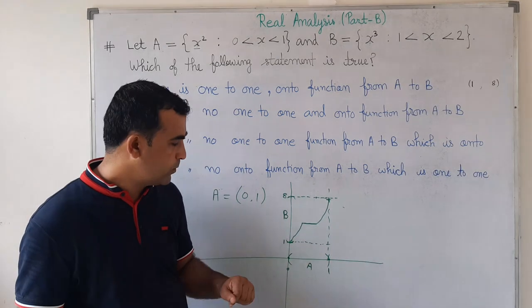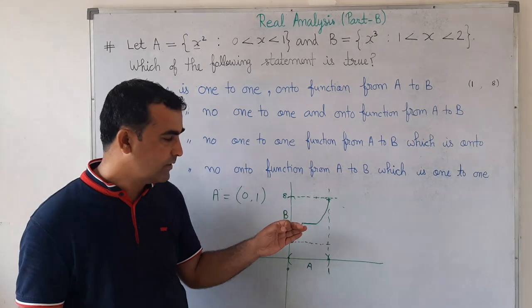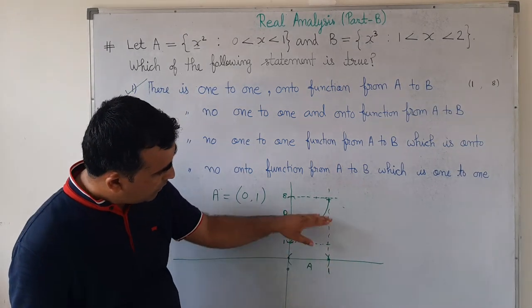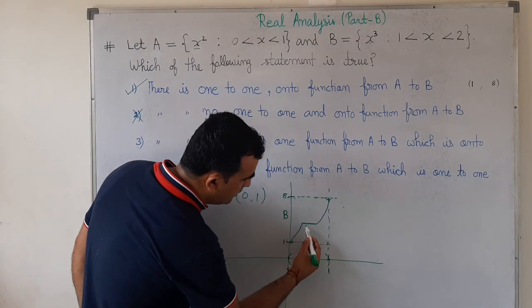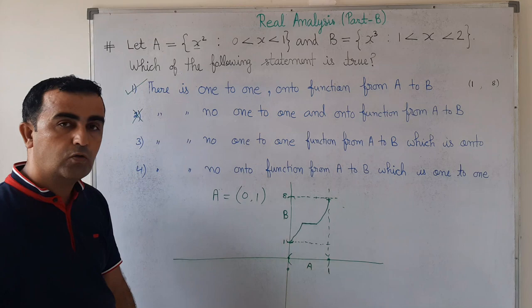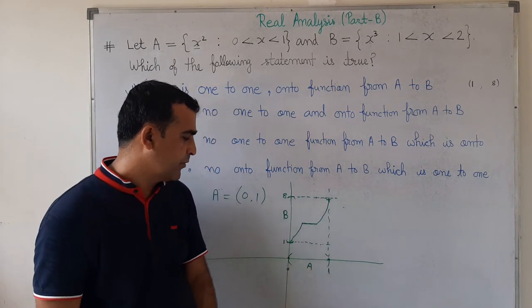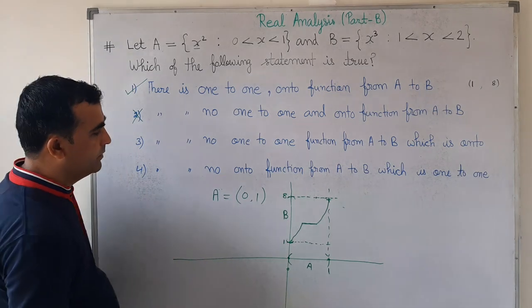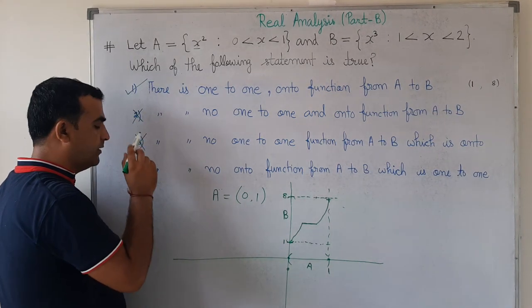This graph shows a function which is not 1-1 but onto. Why is it not 1-1? Because this line is parallel to the domain line. There are uncountably many points in domain A which have the same image. Therefore, we can say the third option is incorrect.